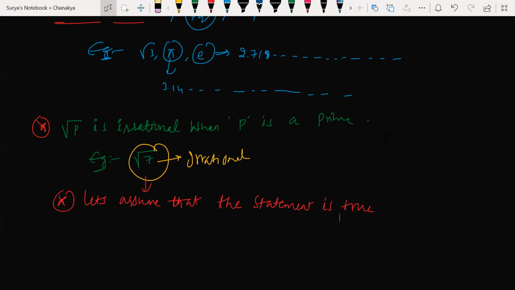So the next step is we have to substitute p value as we are taking 7, so 7r. So 7q square is equal to 7r. So 7 divides both the things, so 7 is a common factor of q square. Yes, so as p and q are co-primes, we have to mention in the second step, sir.